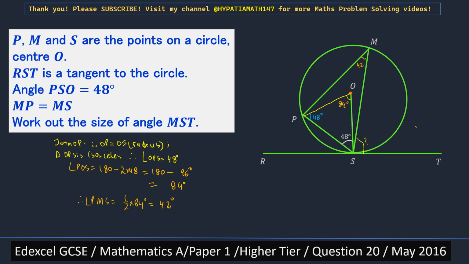So this is 42 degrees, and the reason is angle at the circumference is half the angle at the center for the same arc, or I can say angle subtended by the same arc.